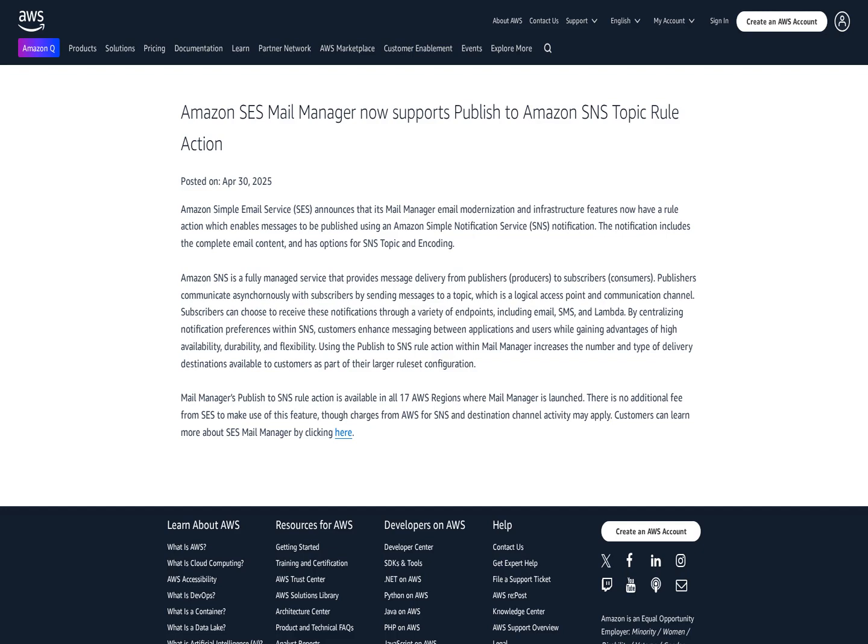This enhancement is available in all 17 AWS regions where Mail Manager is launched. It's essential to note that there is no additional fee from SES to use this feature. However, charges from AWS for SNS and destination channel activity may apply.